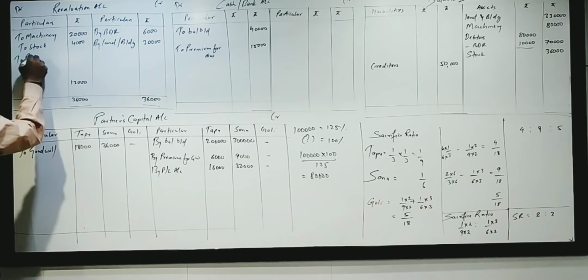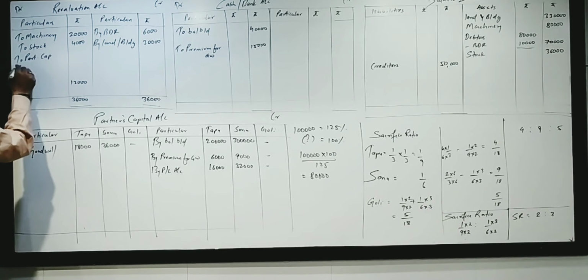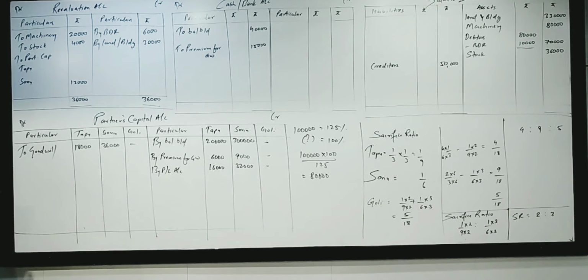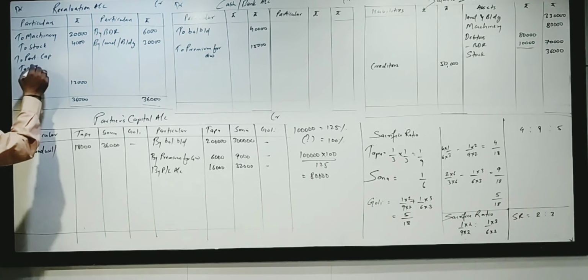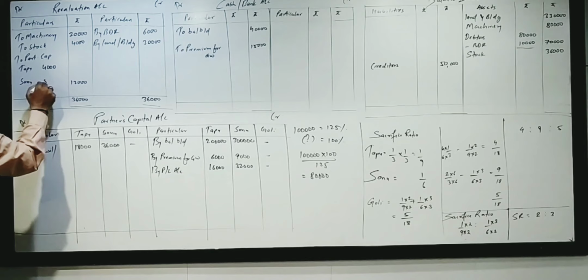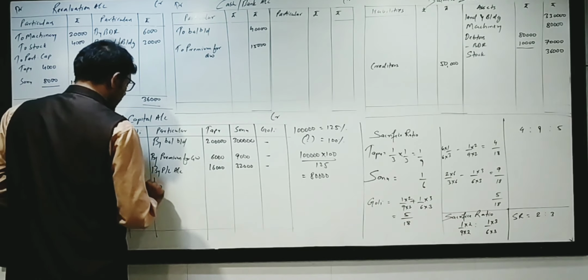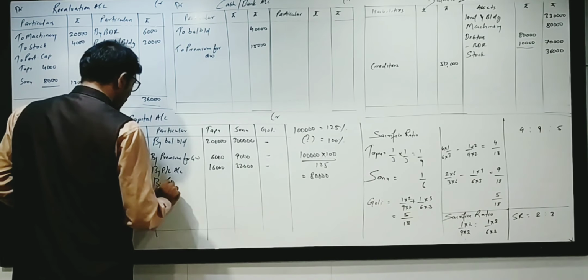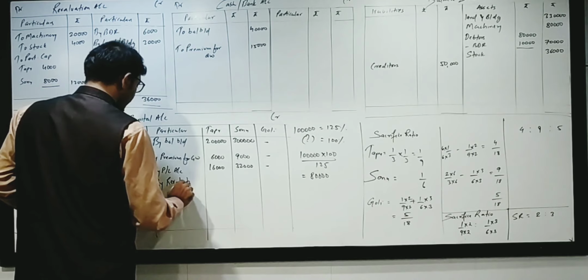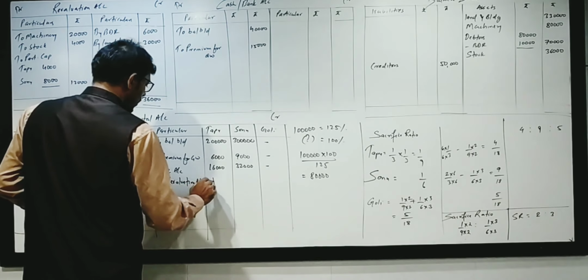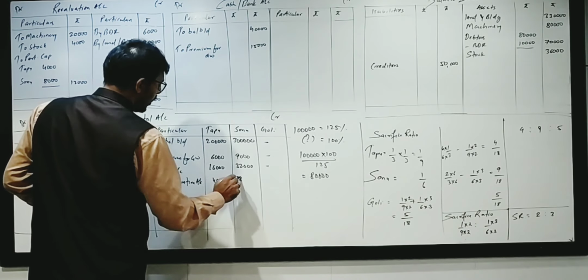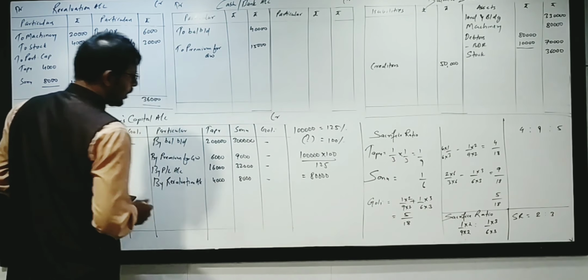To partners capital, Tappu and Sonu, 12,000 in the ratio of 1:2. That is 4,000 and 8,000. This amount will be transferred to partners capital on credit side by the name of revaluation account. 4,000, 8,000.